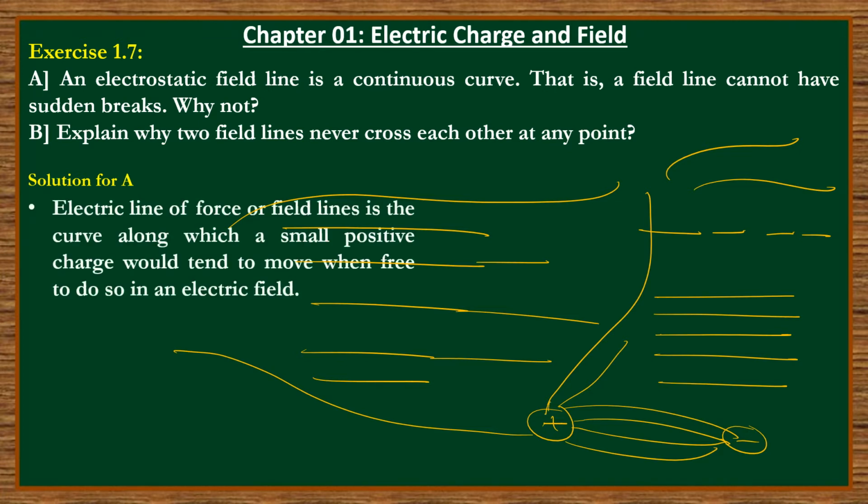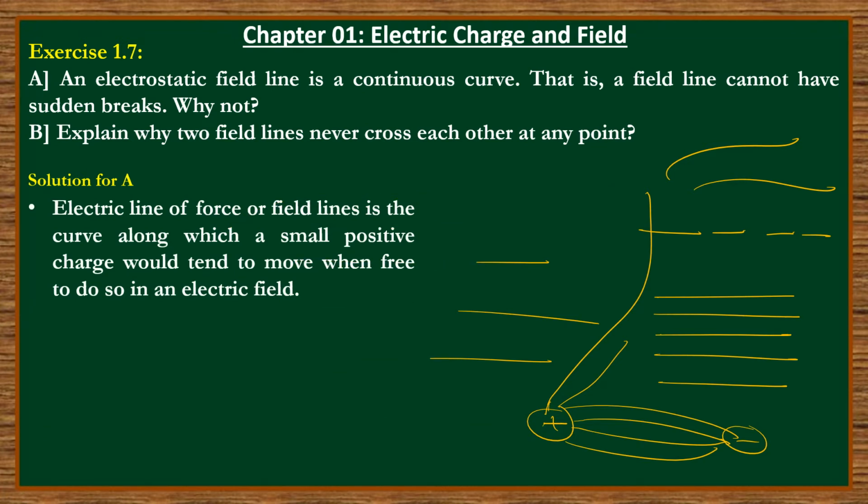The reason is, read carefully. Look, an electric field line, or lines of force, another name is lines of force, is a curve along which a small positive charge would tend to move when free to do so in the electric field. Meaning what? Actually, how do we draw this? I will tell you.